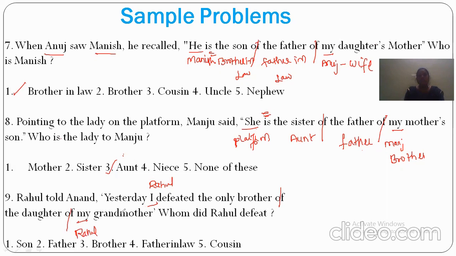The daughter of the grandmother will become mother or aunt. Both are possible. Only brother of the mother or aunt, so either mother's brother or aunt's brother will become uncle.